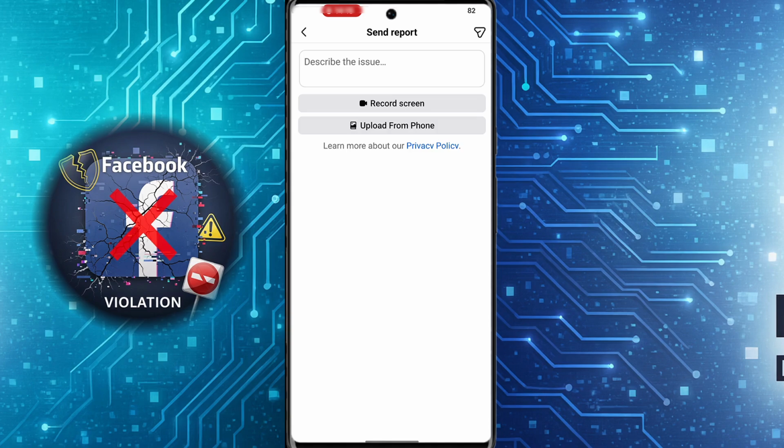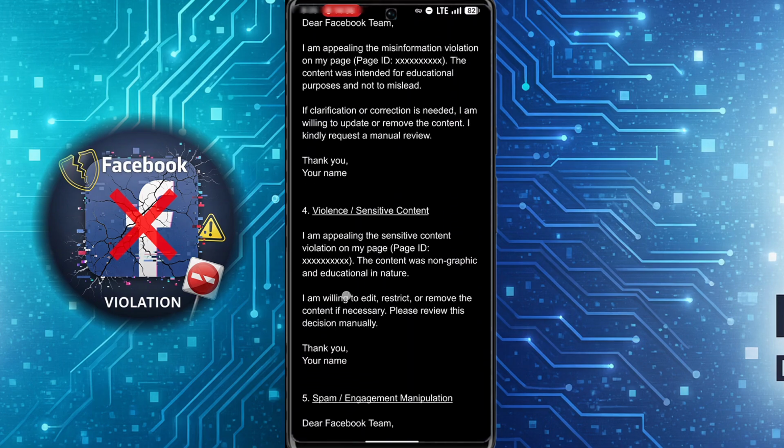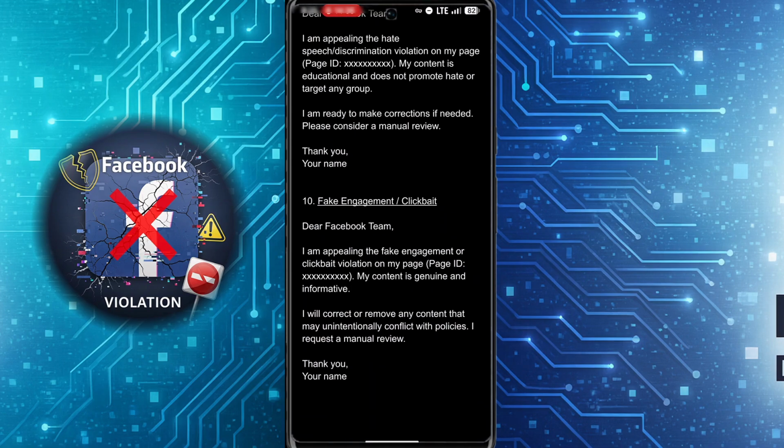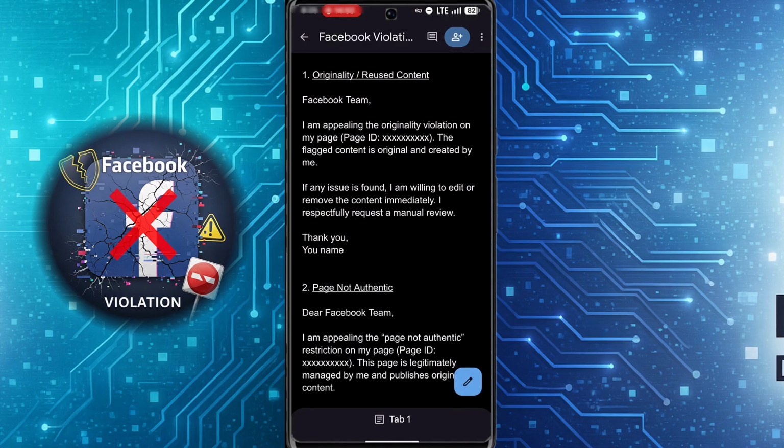So what we want to do in this section here is to get a description for the type of violation you're having. Now I have created a template for different types of violation you will have. There are up to about 10 different violation templates in this section here. I'm going to leave it as a pinned comment in this video so you can easily copy and paste. So for example, let's say I am having an issue of original/reused content.